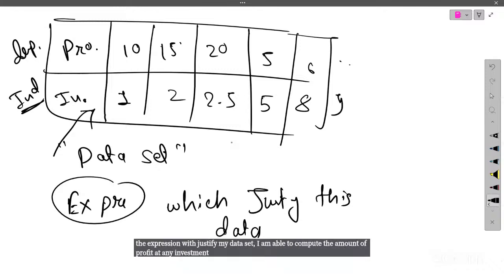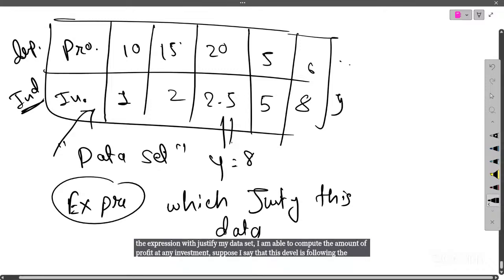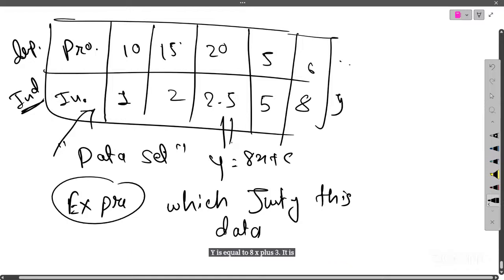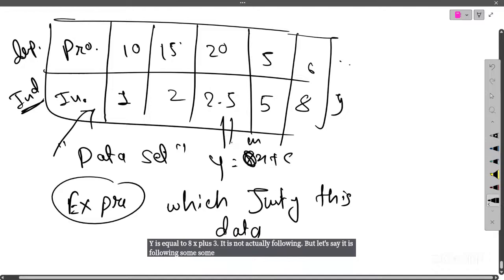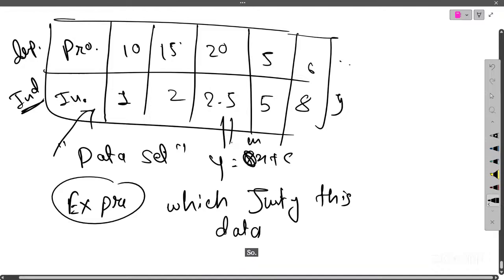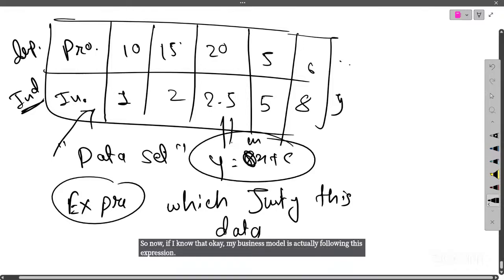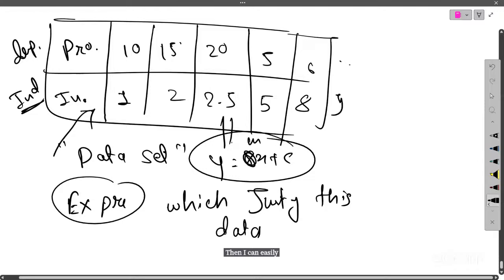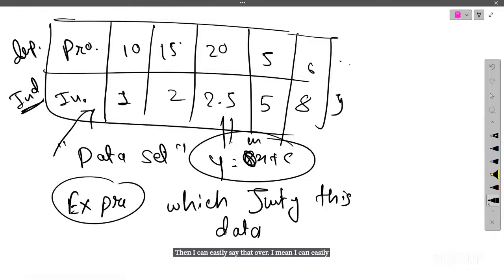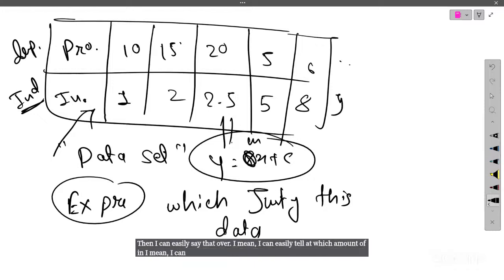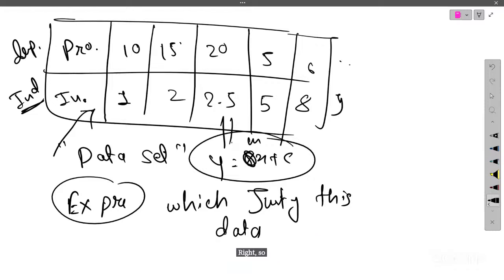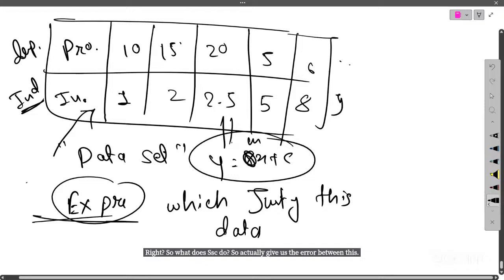Suppose I say that this table is following the expression y equals 8x plus 3. It is not actually following it, but let's say it is following some expression y equals mx plus c. Now if I know that my business model is following this expression, then I can easily tell what amount of investment I have to make so that I can make some particular amount of profit, right? So what does SSE do? SSE gives us the error between this expression and this data set.